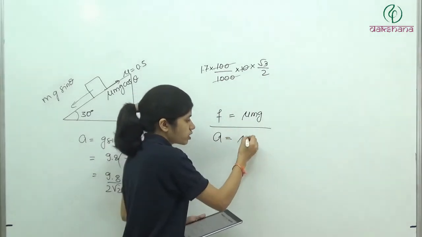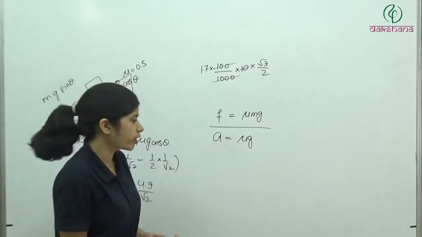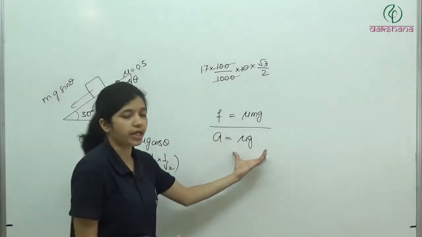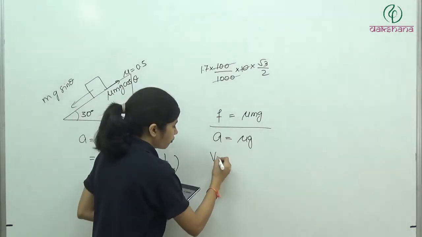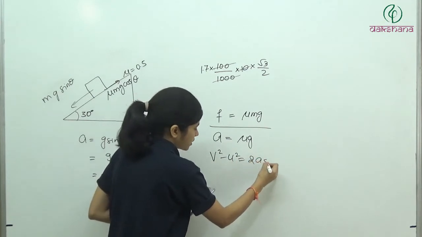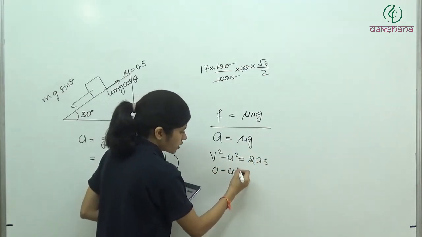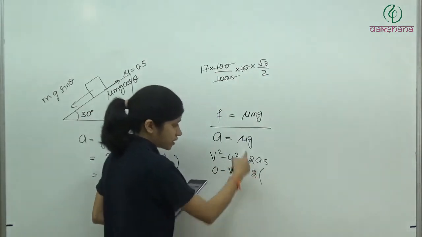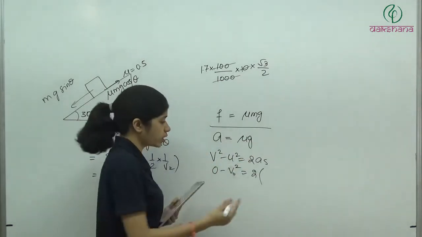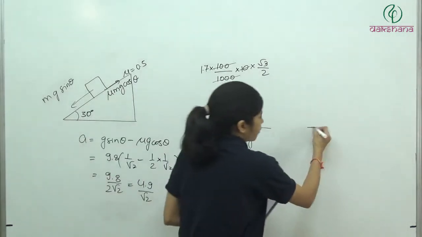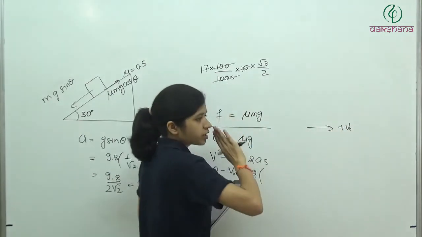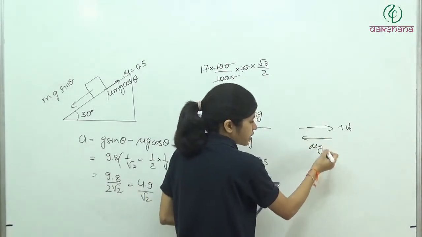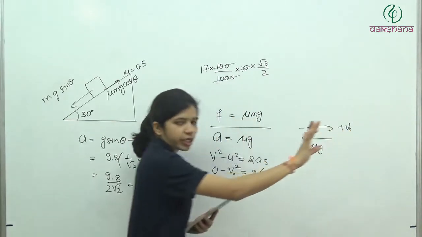So if this is the maximum force, what is the maximum acceleration? Force divided by mass. तो यहाँ से m will be gone. So we have acceleration is equal to mu g. Now we have initial velocity, final velocity, and a constant acceleration. So what we'll get? V square minus u square is equal to 2as, है ना? V square is 0, minus u square is v naught. V naught square is equal to 2 acceleration, this will be opposite to the motion, है ना? जिधर displacement होगा उसका opposite side. So if velocity is plus v naught here, या फिर it is v naught in this direction, we are taking plus here, minus here. So acceleration will be mu g in this direction. So it will be minus, and displacement will definitely happen in this direction only.